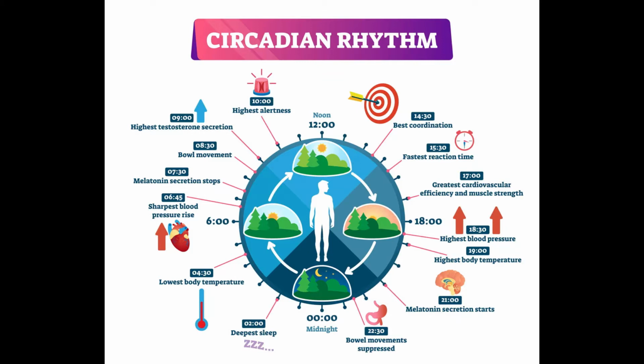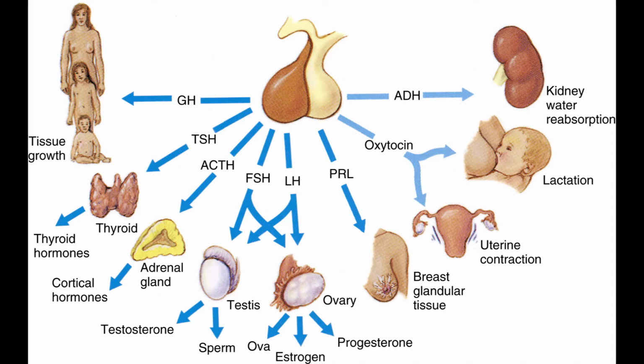The anterior lobe also produces TSH with your thyroid. This is thyroid stimulating hormone. ACTH, which is adrenocorticotropic hormone, is for the adrenal cortex specifically. This image shows the adrenal gland for cortical hormones. This is actually affecting mostly the adrenal cortex.